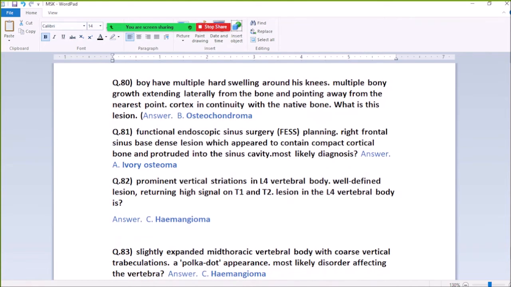80. Multiple hard swellings around the knees, multiple bony growths extending laterally from the bone and pointing away from the nearest joint, with cortex continuous with the native bone. Most likely diagnosis: osteochondroma.